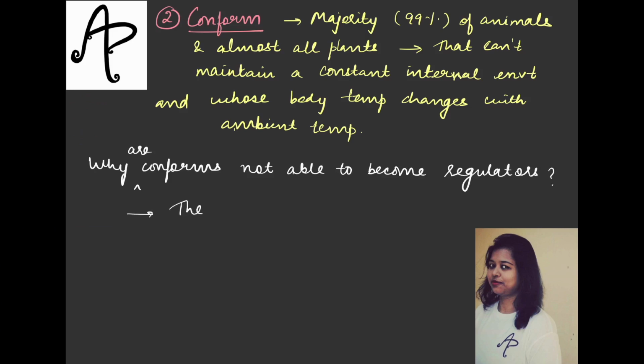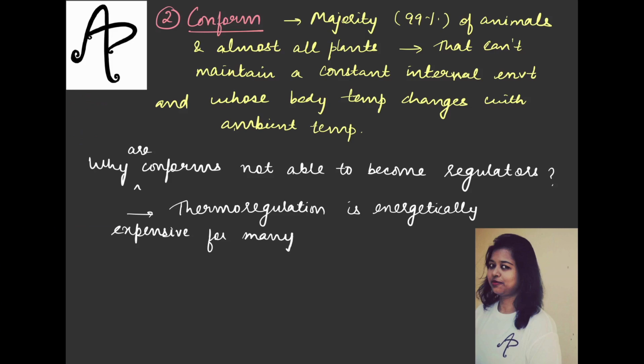Because the major idea is that thermoregulation, that is maintaining your body temperature, is energetically, these are the lines that I've taken from our NCERT directly, energetically expensive for many organisms. यानी इसको करने में बहुत एनर्जी लगती है. So for many of the organisms बहुत एनर्जी जाती है and they are not able to do that.